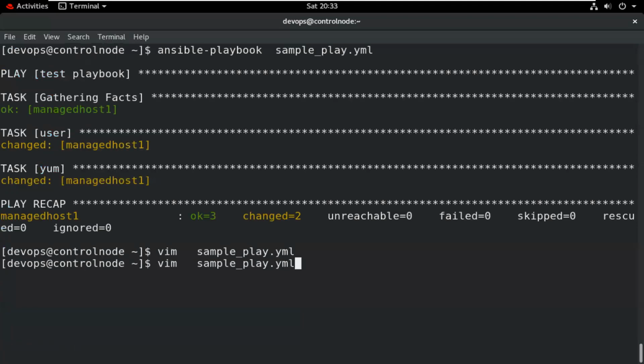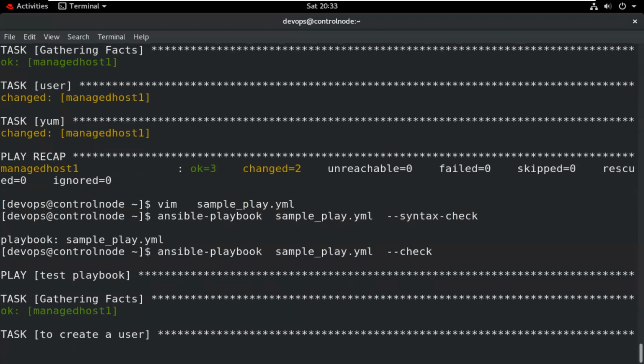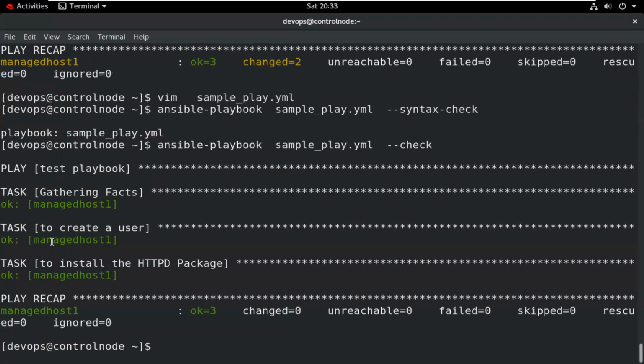So next, I will check the syntax error, hyphen syntax-check. So there is no syntax error. When we perform this again with hyphen check, this will show me what types of tasks, to create the user. So this will show me what I am doing.